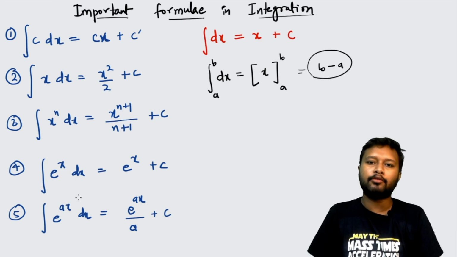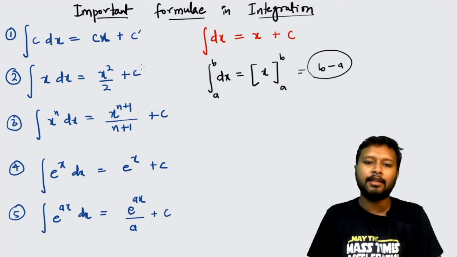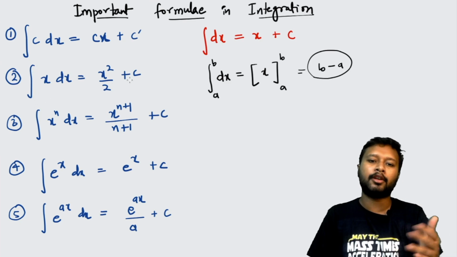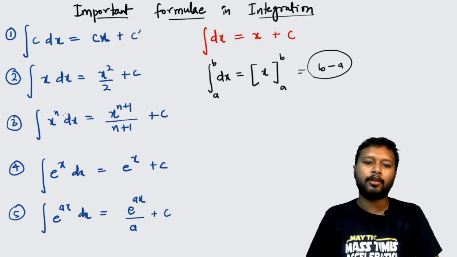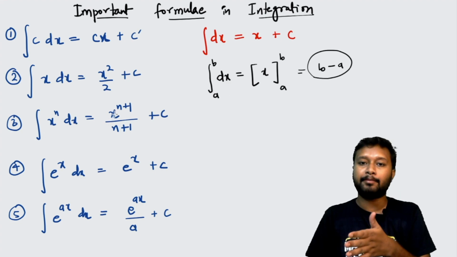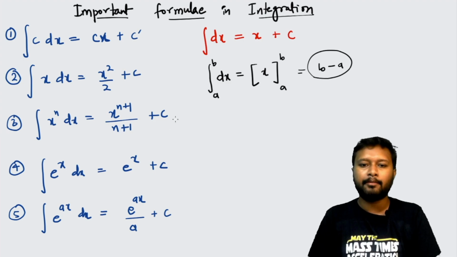In the same way, you can do the same thing with every one of these. Integration of x dx is x square upon 2 plus c. C is coming here because there is no limit. If a limit is there, you have to remove c and use this formula. Integration of x to the power n dx is going to give you x to the power n plus 1 divided by n plus 1 plus c.